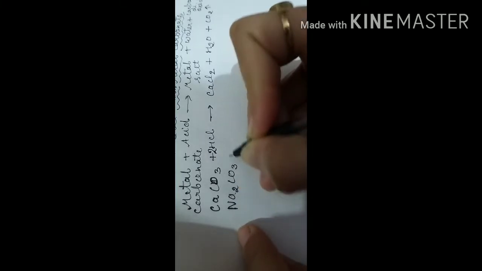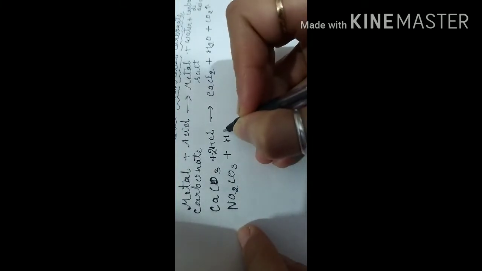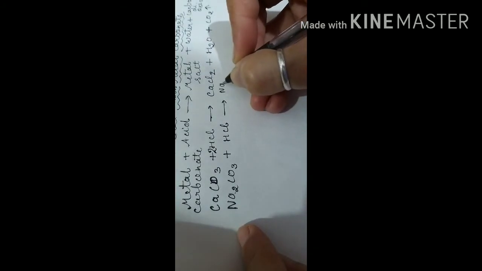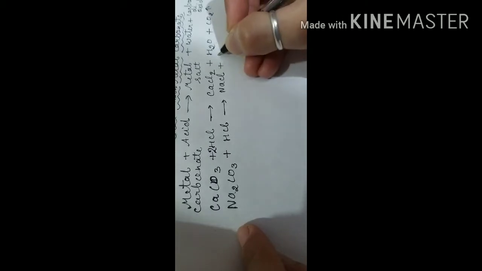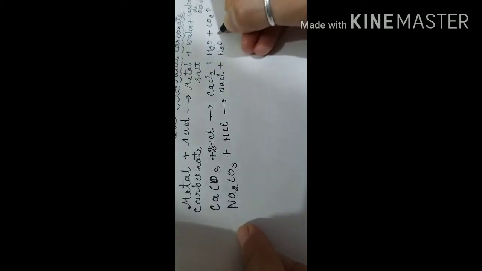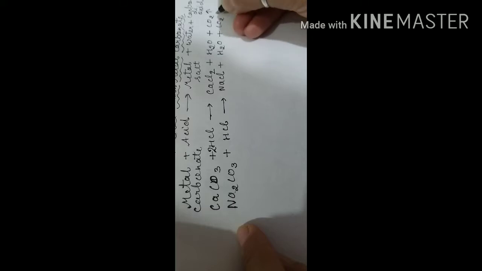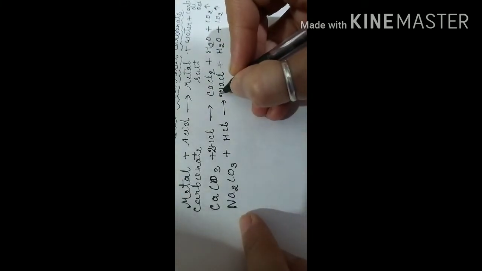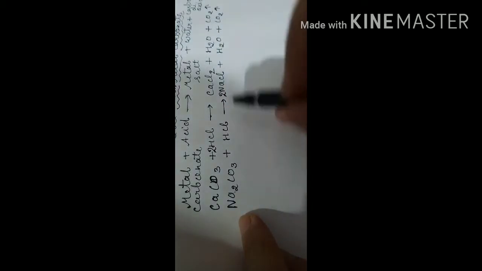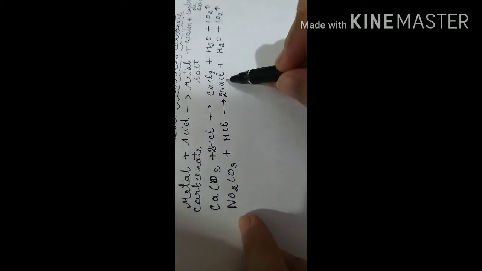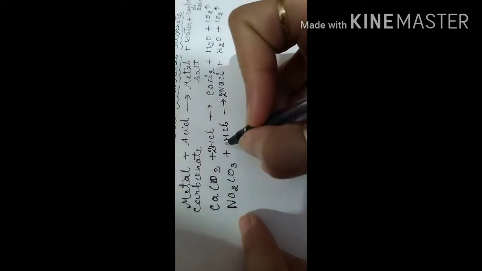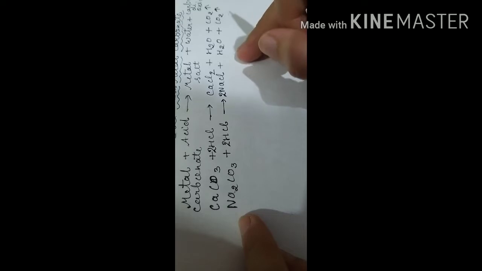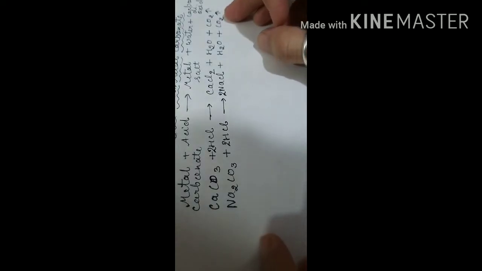Let us take another example: Na2CO3, sodium carbonate. If it reacts with HCl, hydrochloric acid, it will form NaCl plus H2O plus CO2. Two sodiums are here, so you have to put the number 2. Clear? Now the metal salt comes out in the form of NaCl, and for H2O you have to put the number 2 for the balancing of hydrogen. So this is the complete balanced equation.